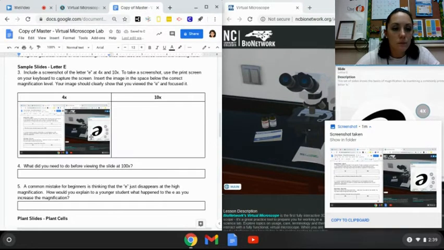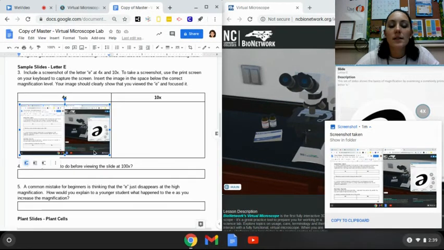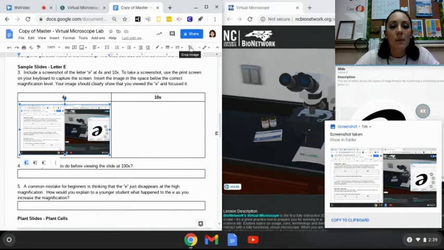Now, if you have a split screen like this, you can leave the picture here because I should still be able to see your microscope screen. If you want to crop your picture at all just to show me the microscope, at the top of your document, there's a little bracket that says crop image here.